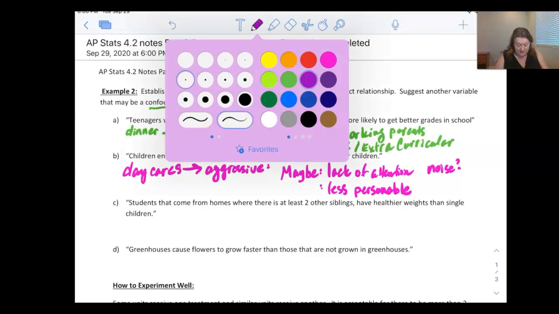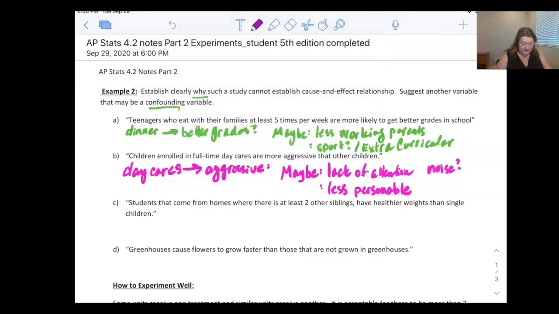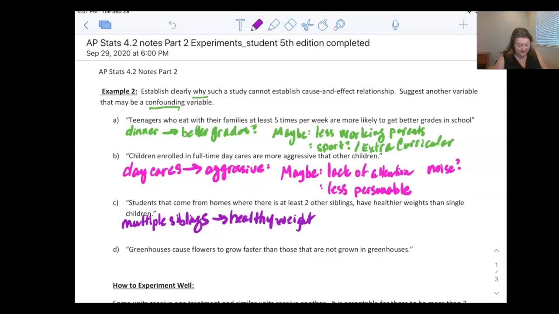Next one. Students that come from homes where there's at least 2 other siblings have healthier weights than single children. So what they're trying to say is that multiple siblings lead to healthy weight. So that's all we need, is have more children and your kids will be healthier weights. Is that really what's going on there? Is it the number of children that's really determining the healthy weights?